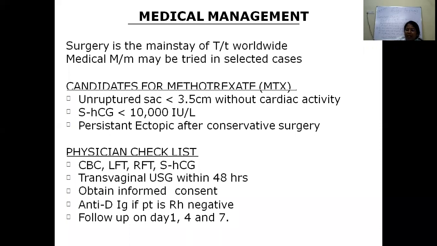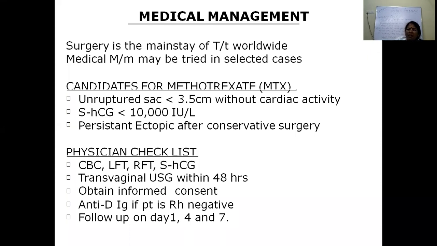But what are the criteria? There are very fixed criteria for when we should go for medical management. The first and most important thing is the patient should be hemodynamically stable. Second, there is an unruptured tubal pregnancy, and the sac measurement should be less than 3.5 centimeters. There should not be fetal bone and cardiac activity. Beta HCG levels, here they have mentioned 10,000, but we take serum beta HCG levels. Good results will be there if the beta HCG levels are less than 5,000.